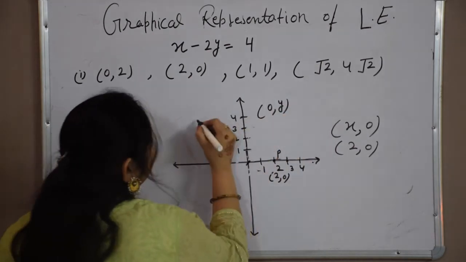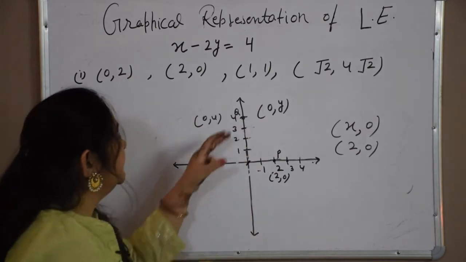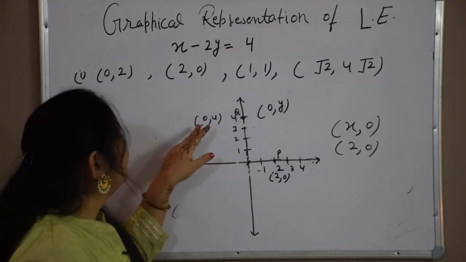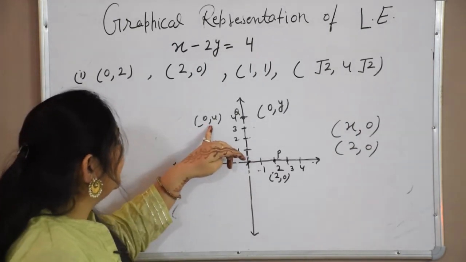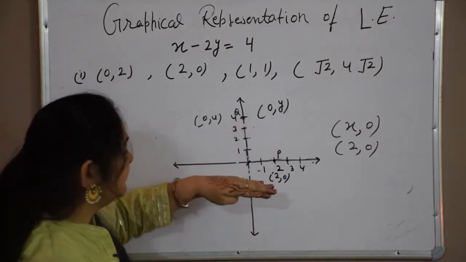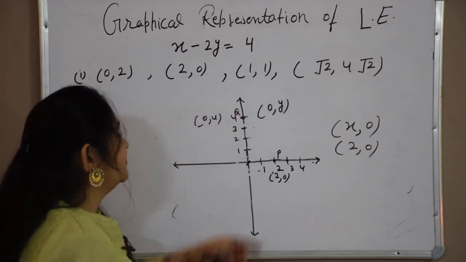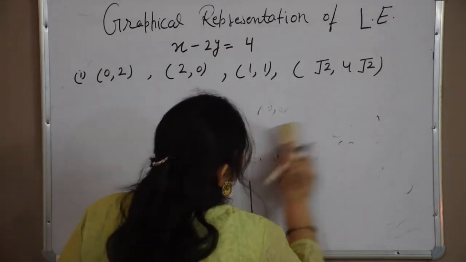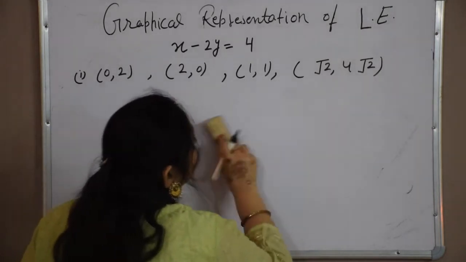If I have to represent the point Q 0, 4, it will be 0, comma y, because there is no x coordinate here, it is independent of x, only y we are considering, the perpendicular distance from the x-axis, therefore it is independent of that. I think all these things are very clear to you.